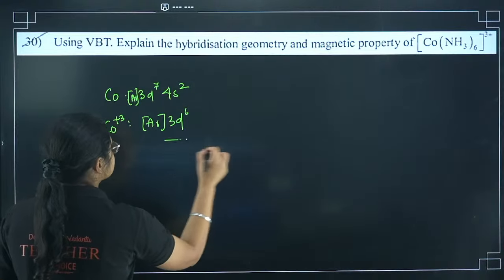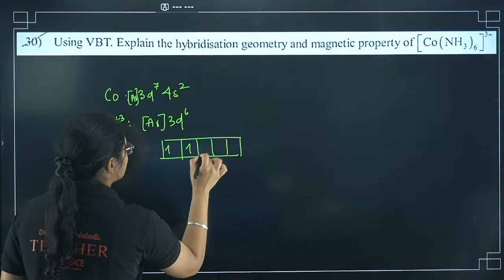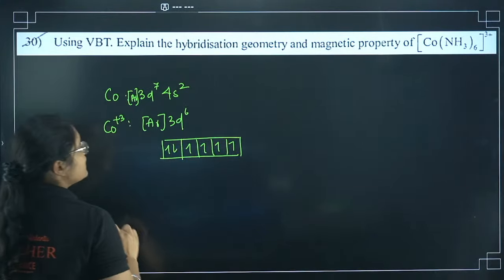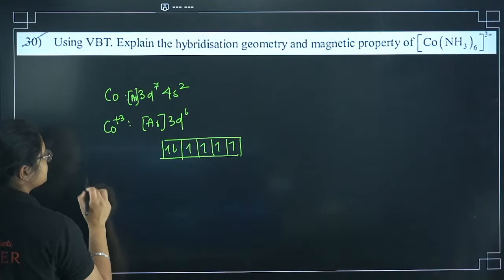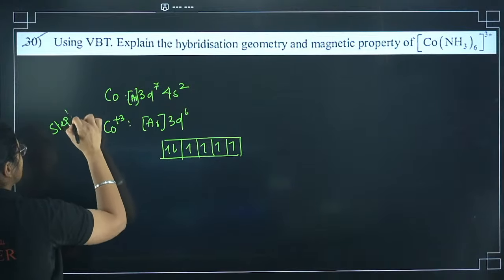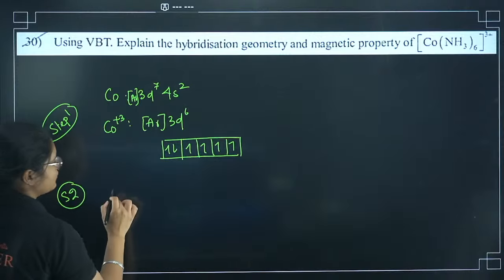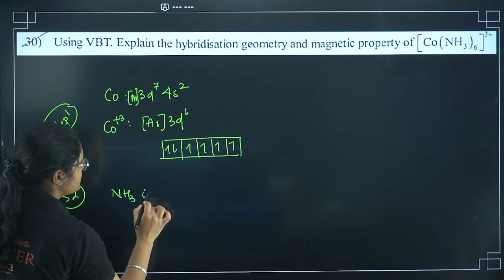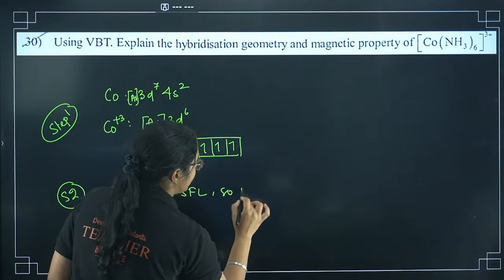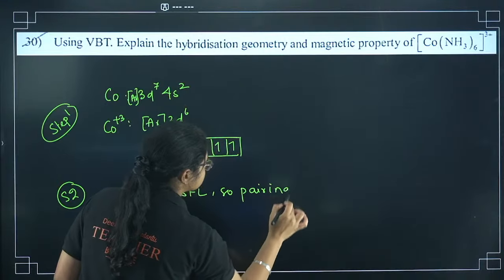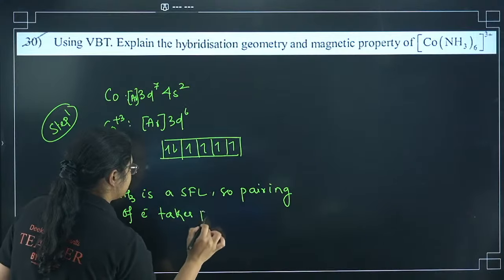Now here you have to draw this 3d6 also. Draw here 3d6, that is 1, 2, 3, 4, 5 and 6. This much is step number 1. Step 2, what you have to write? About the ligand. You have to write here NH3 is a strong field ligand. You have to write it in full. So pairing of electrons takes place.